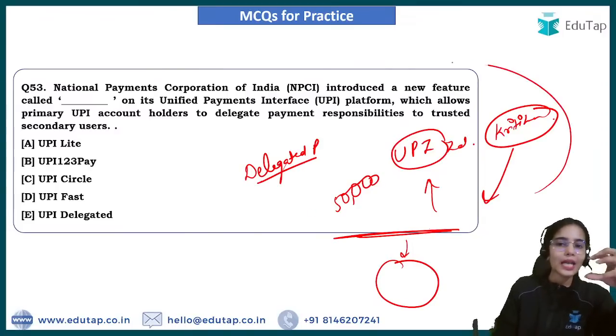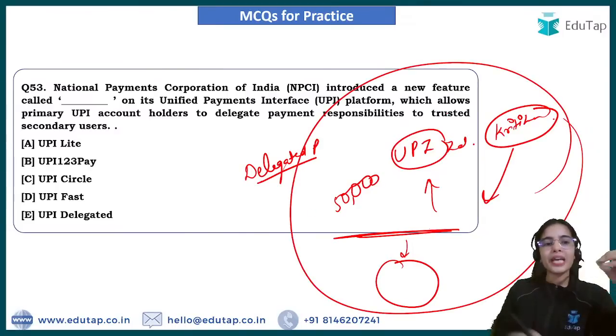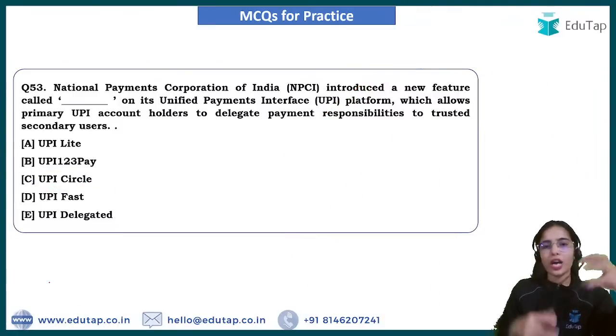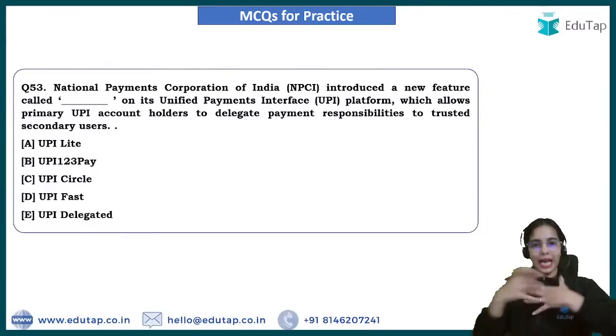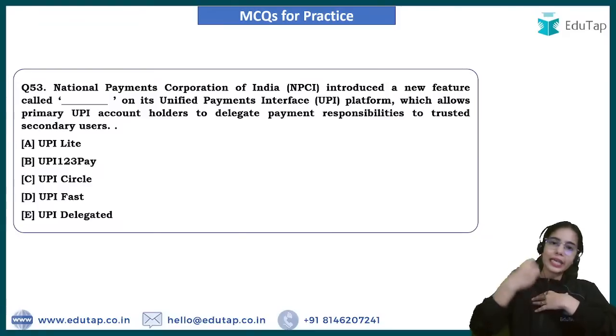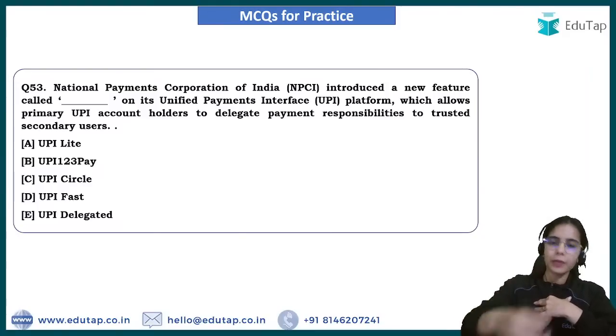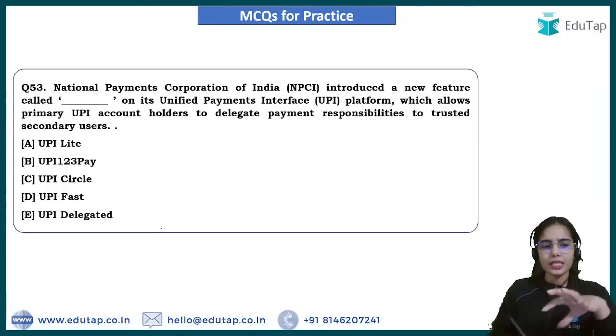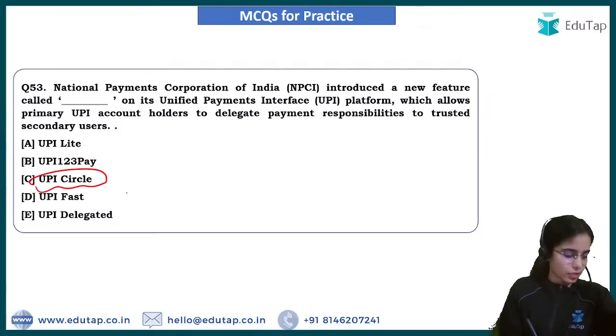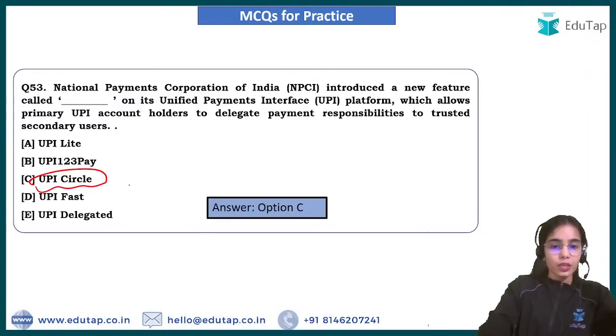For this kind of system, there is the UPI Circle facility that has been developed by the NPCI. RBI said that we need such a facility for delegated payments, where I am the primary user and I can delegate some part of my money for usage by my brother, family members, relatives and such. So for that there is UPI Circle. I hope this is clear. Okay. So this is the basic idea.